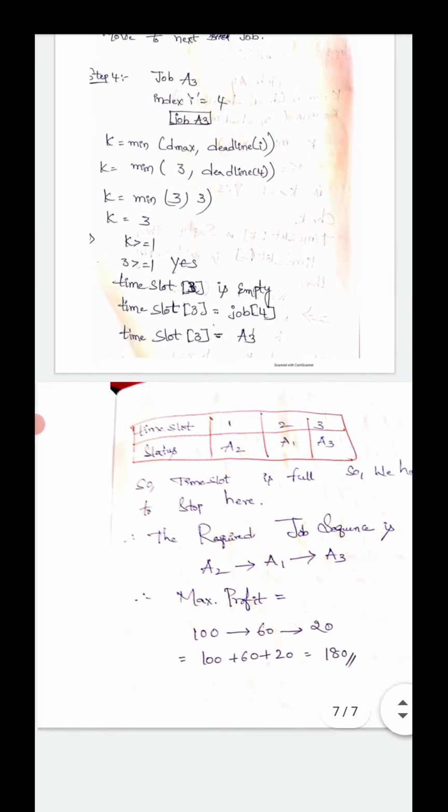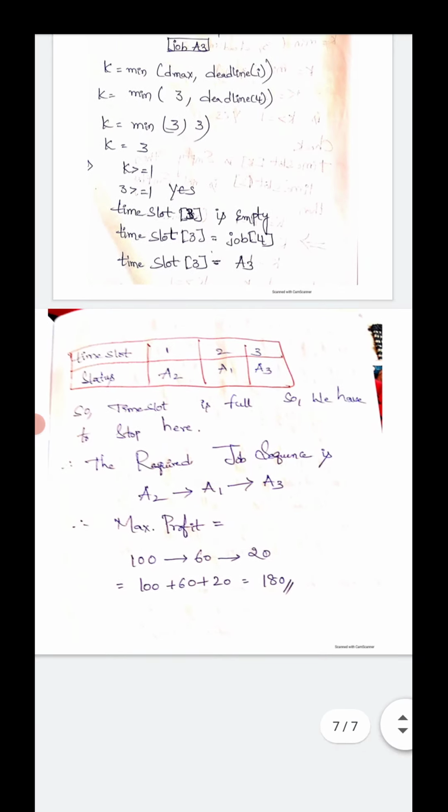Adding A2 plus A1 plus A3 profits: 100 plus 60 plus 20 gives 180. This is the maximum profit to be earned in the job sequencing problem.